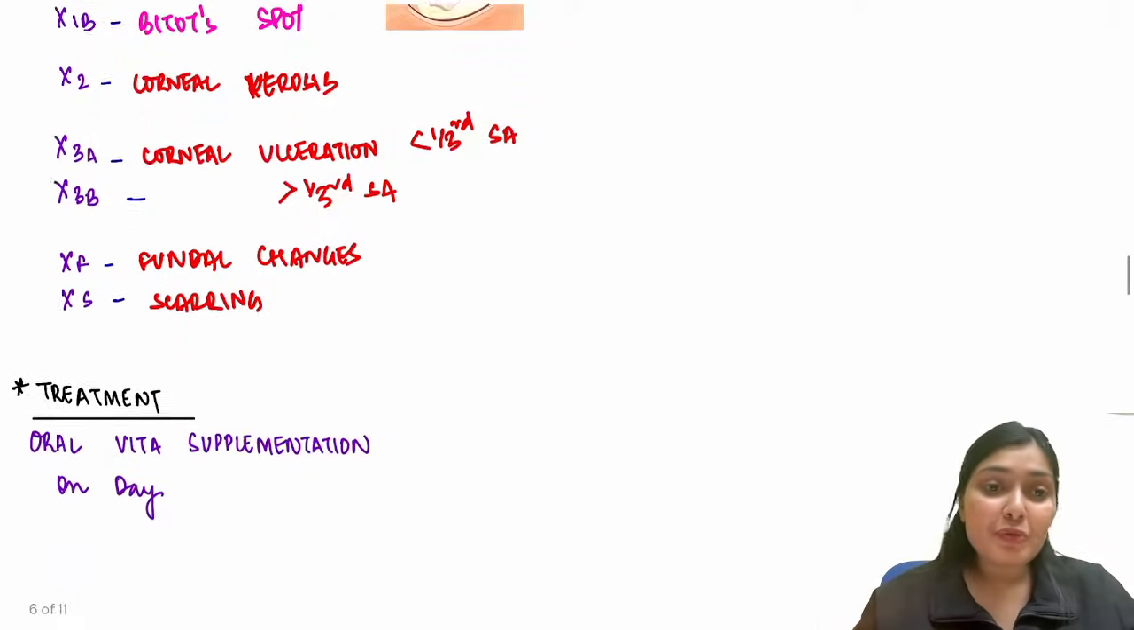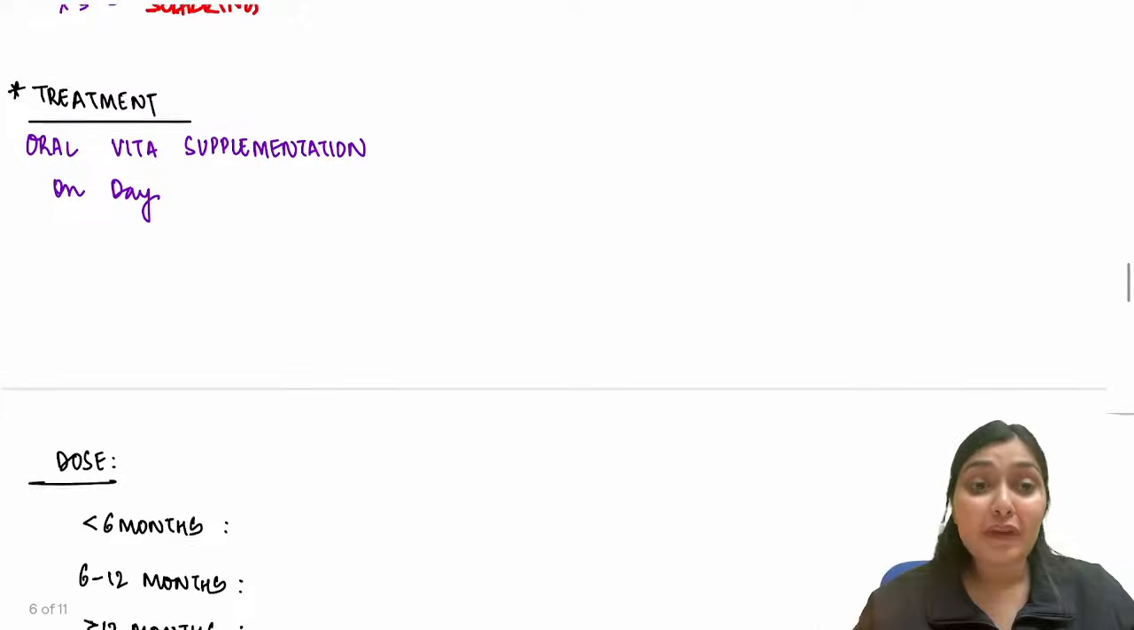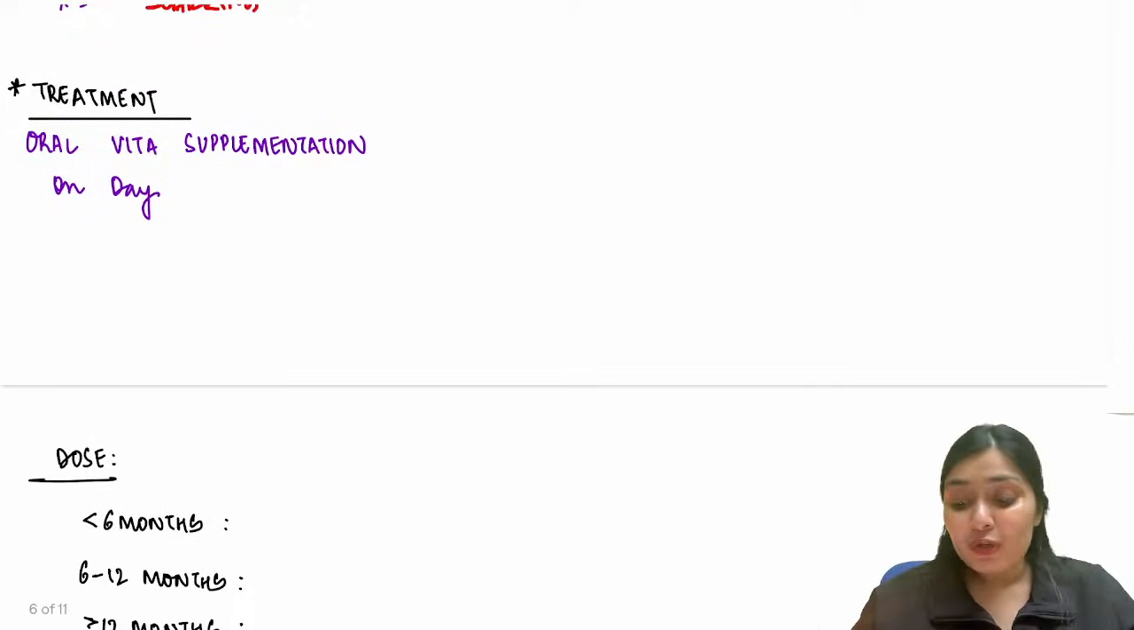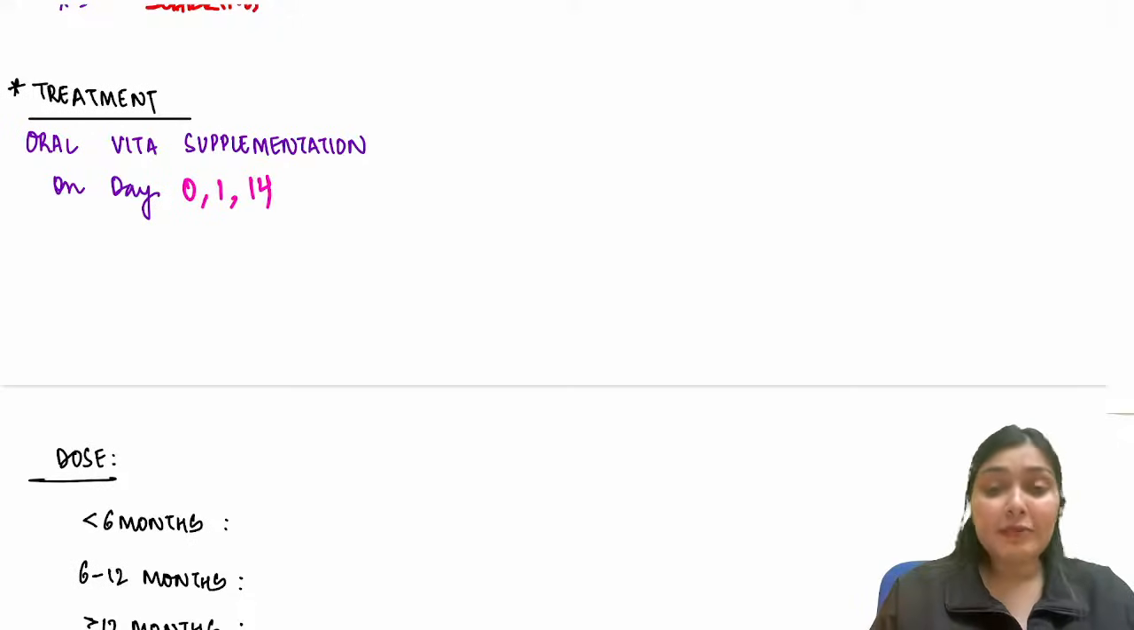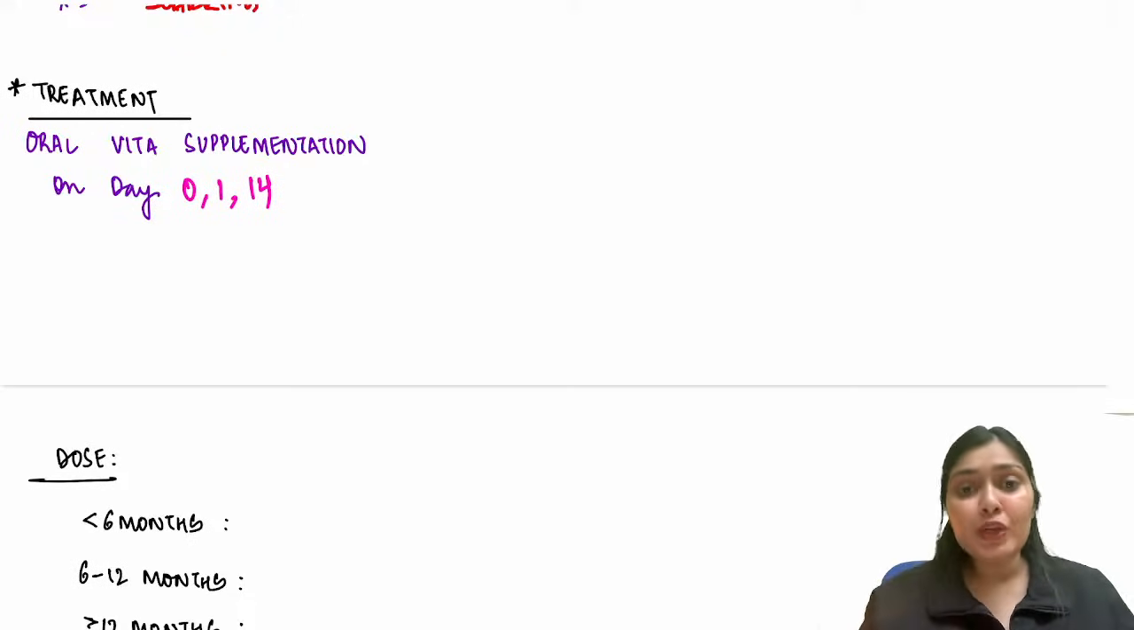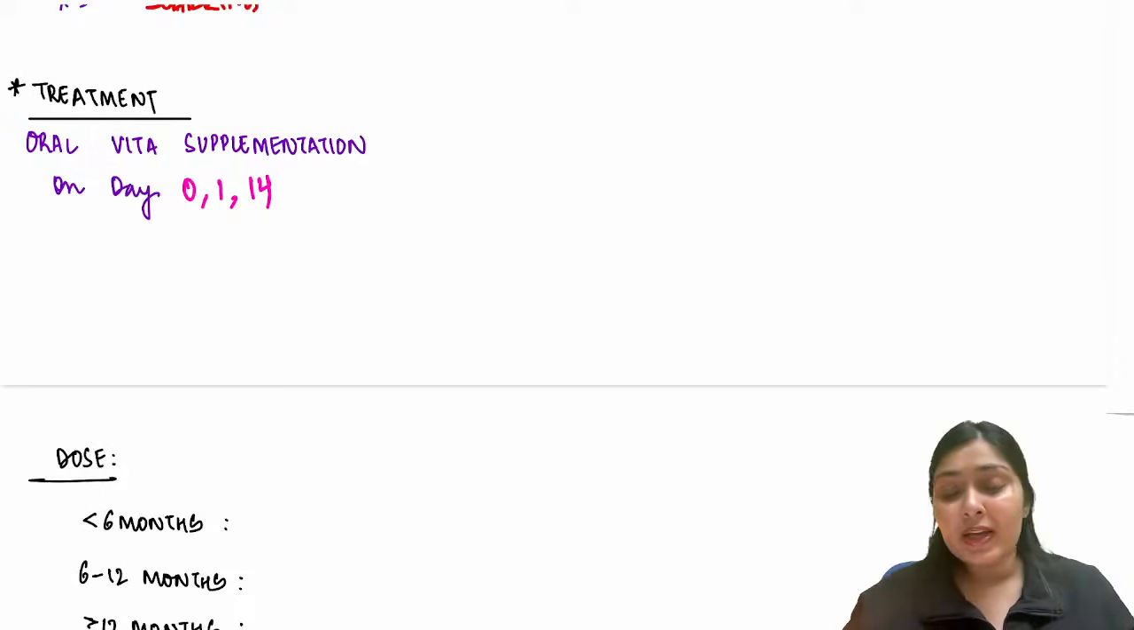What would be the treatment of vitamin A deficiency? Definitely we have to supplement vitamin A. How will you supplement? We give oral vitamin A supplementation on days 0, 1 and 14. That means if you encounter a child today, you give 1 dose on that day, ask the mother to repeat the dose tomorrow, and then after 2 weeks from that particular day, you have to give this. So 3 doses.